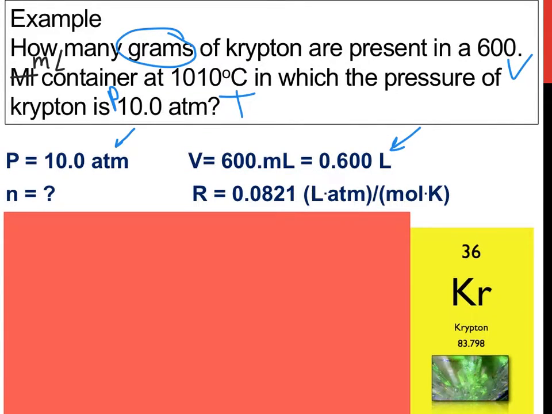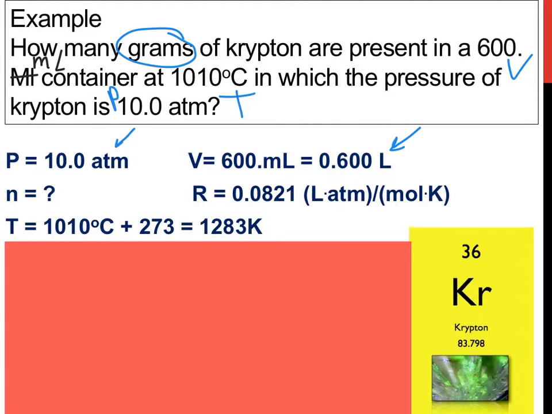n, we don't know, we're going to figure that out. R is always given in those different units: liters, ATM, moles, and Kelvin. Temperature here, always put it into Kelvin, always. After you do that, you get a temperature in Kelvin, which is what we want. We're doing this so that we get liters, ATM, moles, and Kelvin, so that our R constant is the correct value. It's basically the glue that keeps this together.